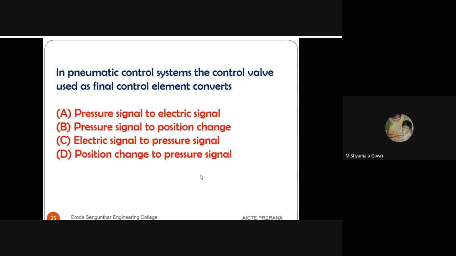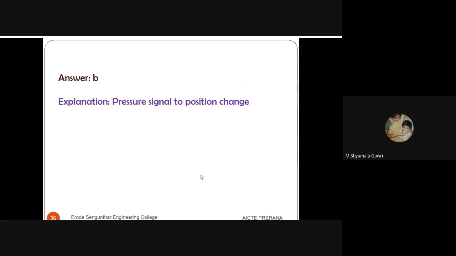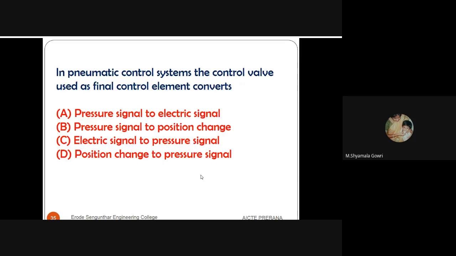See the next question. In pneumatic control system, the control valve is used as final control element. It converts, there are four options. One is pressure signal to electric signal, pressure signal to position change, electric signal into pressure signal, position change to pressure signal. The answer is pressure signal to position change. In a pneumatic control system, the control valve is used as a final control element, and it converts pressure signal into position change.